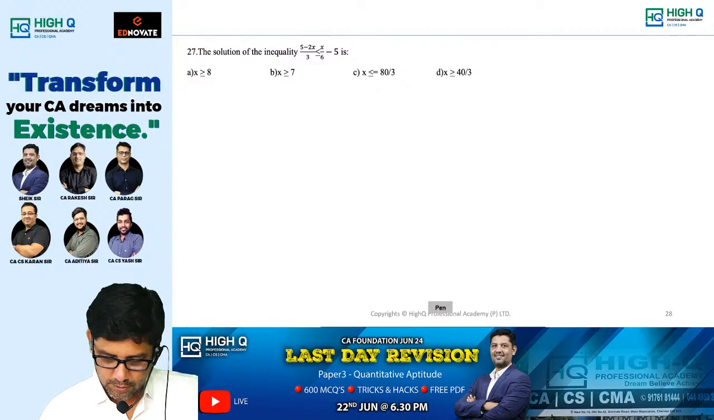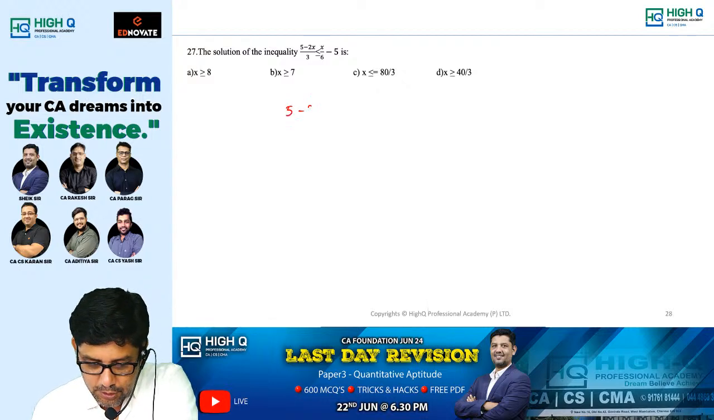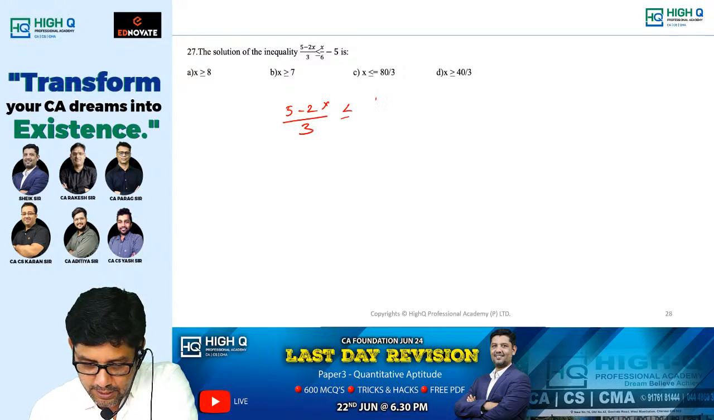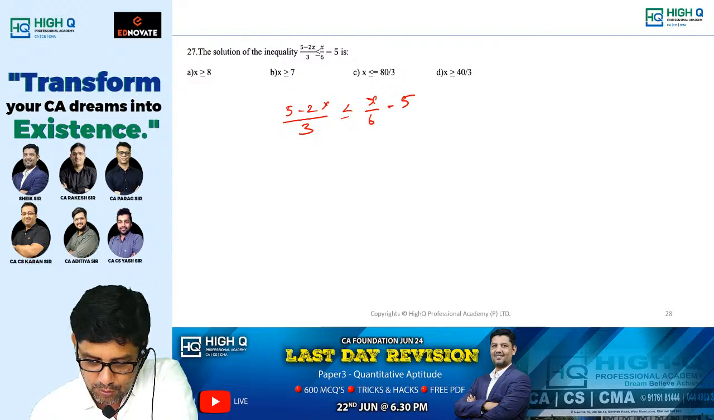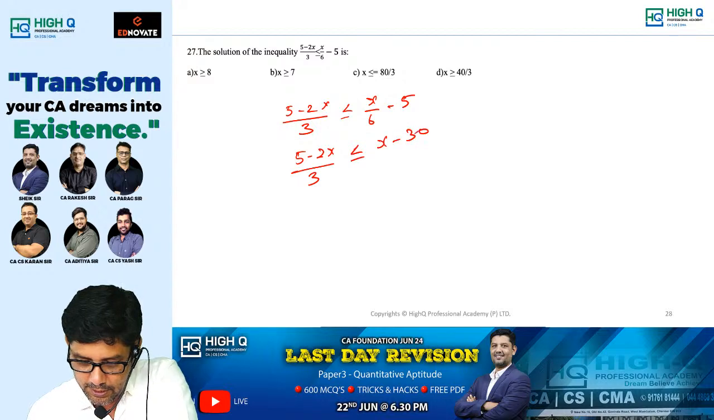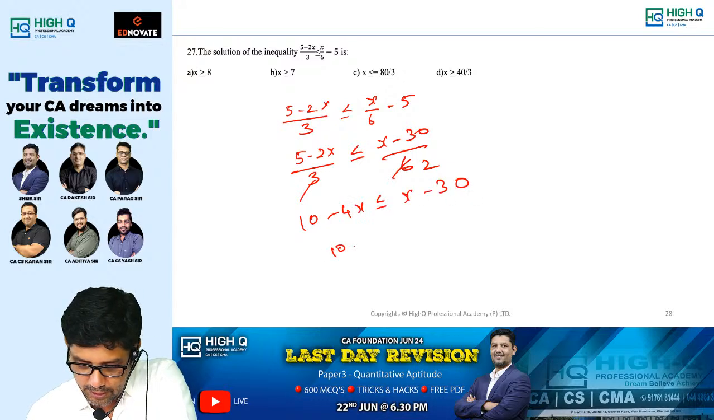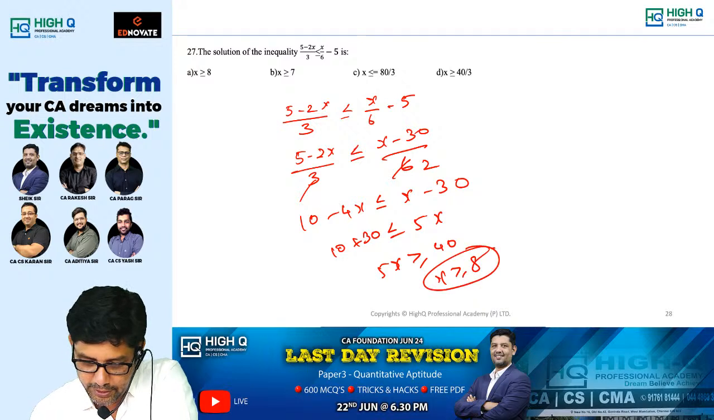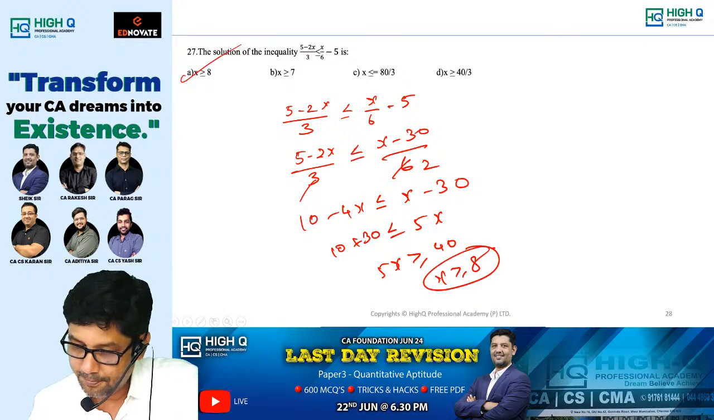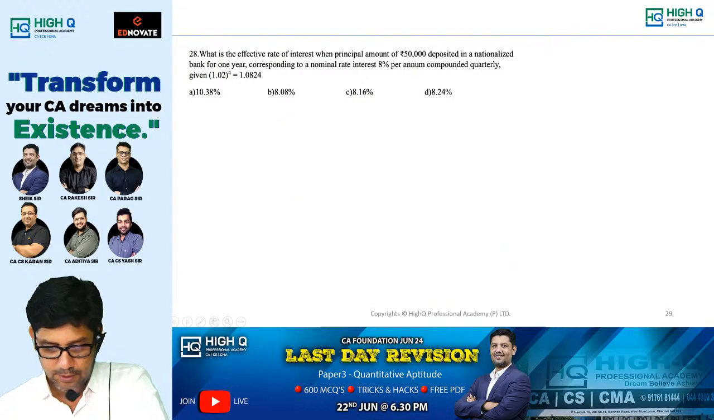5 minus 2x by 3 is less than or equal to x by 6 minus 5. Rajamanikam, okay, you are a good boy. You agreed. Less than or equal to x minus 30 divided by 6. Multiplying by 6, 10 minus 4x is less than or equal to x minus 30. So 10 plus 30 is less than or equal to 5x. 5x is more than or equal to 40. x is more than or equal to 8. Option A. Yes. Next one.